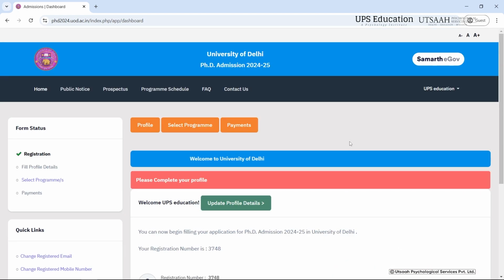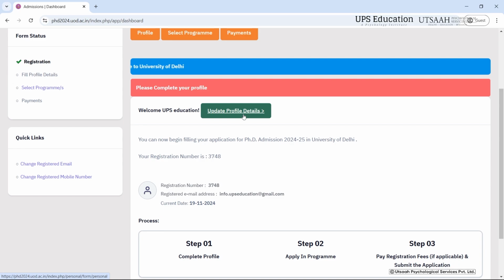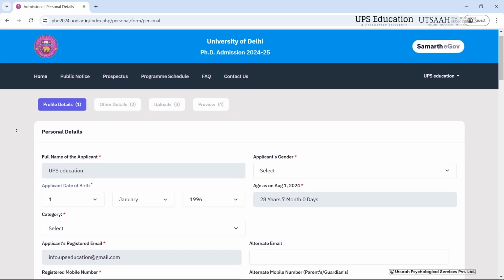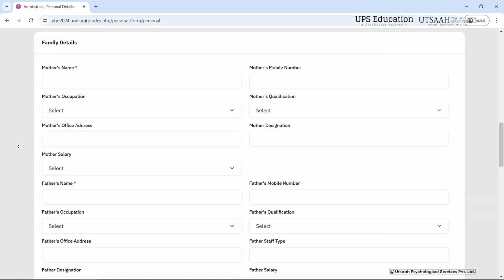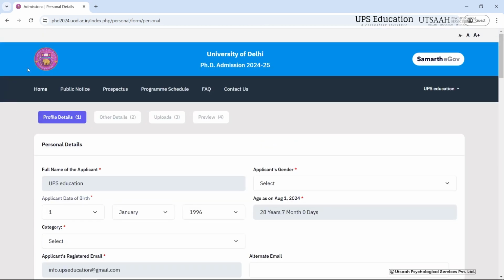Okay, so once you click on login and fill in all your credentials, you can see that our profile has been halfway made. You can read the process here and simply follow the instructions given. From here, you have to click on update profile details. So as you can see that we have to fill in our personal details here, and just for the demonstration I am filling mine here. You have to fill your own. This is just for the sake of tutorial.